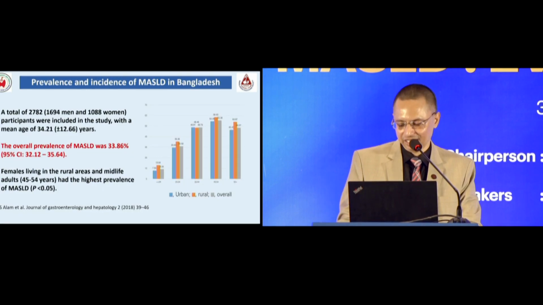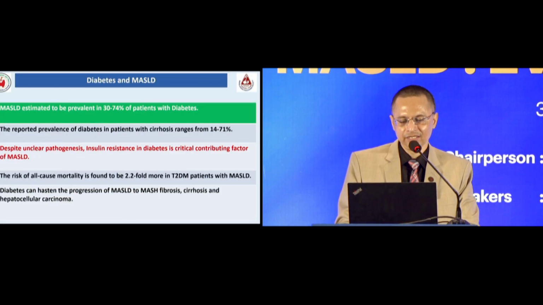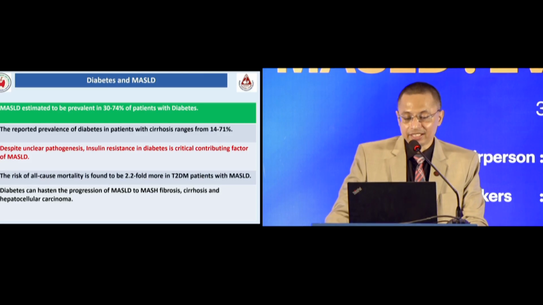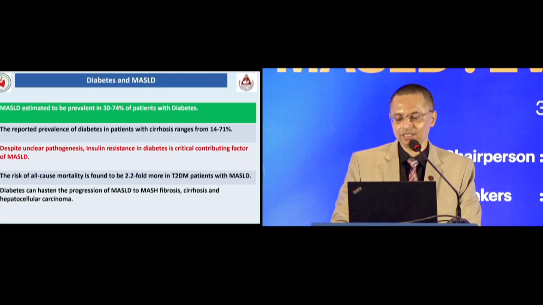The incidence has already been shown in the same study from 2018 by Professor Shainul Alam sir, with prevalence around 33.8%. Fatty liver disease is estimated to be prevalent in 30 to 74% of patients with diabetes. The reported prevalence of diabetes when cirrhosis develops is 14 to 71%.